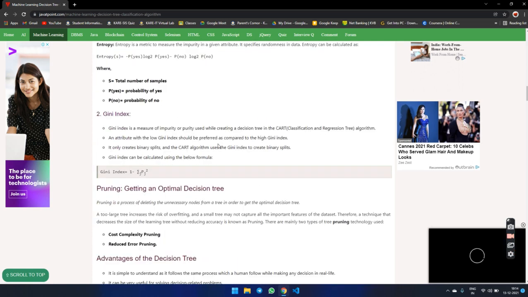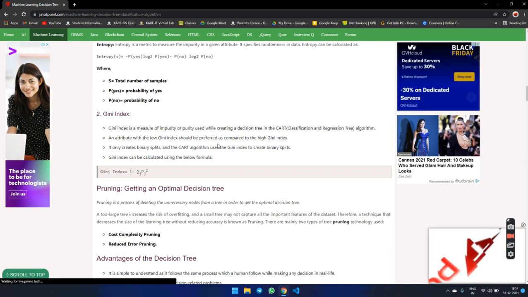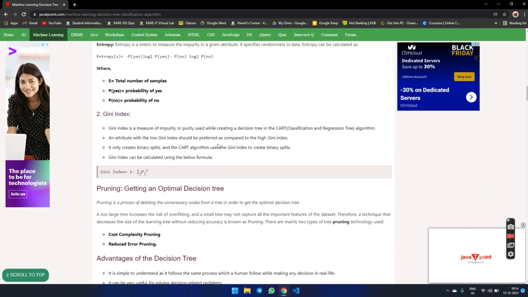Gini index. Gini index is the measurement of impurity or purity used while creating the decision tree in the CART algorithm. CART is the abbreviation of classification and regression tree algorithm. An attribute with a low Gini index should be preferred as compared to one with a high Gini index. It creates only binary splits, and the CART algorithm uses the Gini index to create the binary splits. Gini index can be calculated with the formula: Gini index equals 1 minus the sum of P(j) to the power 2.